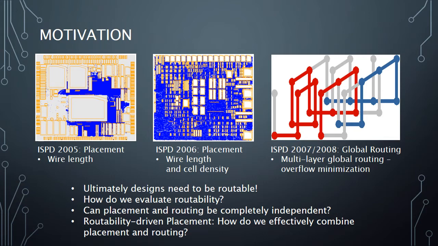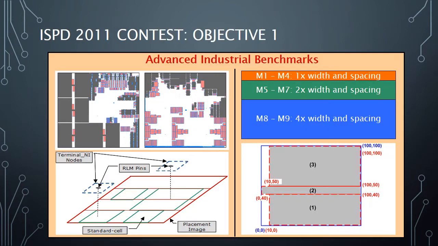Given that routability is a key design requirement, to start, how do we evaluate routability? Also, can placement and routing be completely independent, especially on advanced technology nodes? We all know the answer to that, and that is a big no. This led to the next question. How do we effectively combine placement and routing to perform routability-driven placement? To answer these questions, we conducted the ISPD 2011 contest on routability-driven placement.